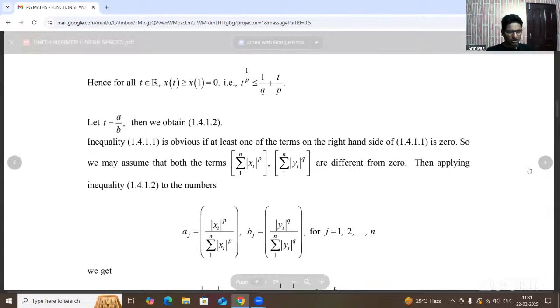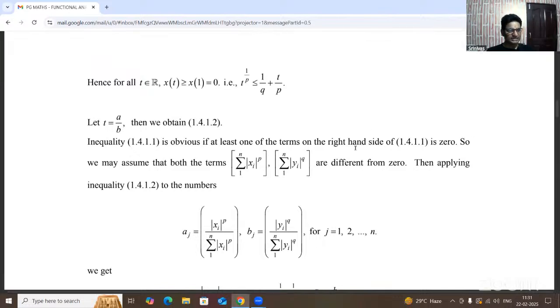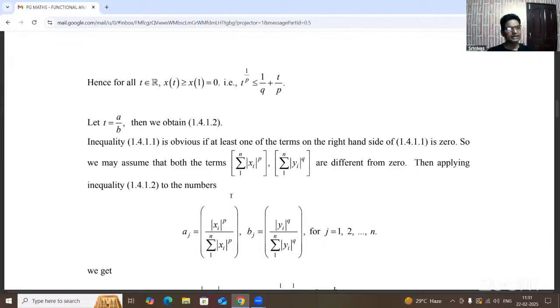Okay, now here the left or right hand side of this part is 0. So we are getting the terms summation mod xi whole power p and summation mod yi whole power q, both different from 0. So we are applying the inequality, second condition, to the numbers aj and bj.